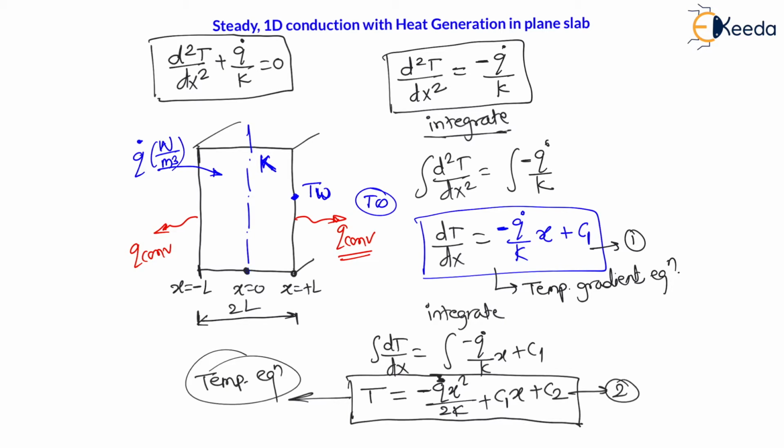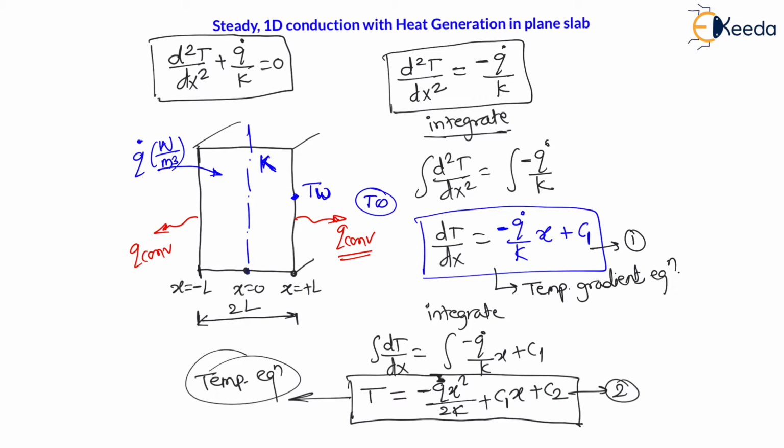Or temperature profile, temperature distribution will be calculated with the help of this equation. And my dear students, here C1 and C2 are the integration constants. During first integration, C1 is a constant. During second integration, C2 is a constant. And these constants we have to calculate with the help of boundary conditions, right? So let us understand these boundary conditions.